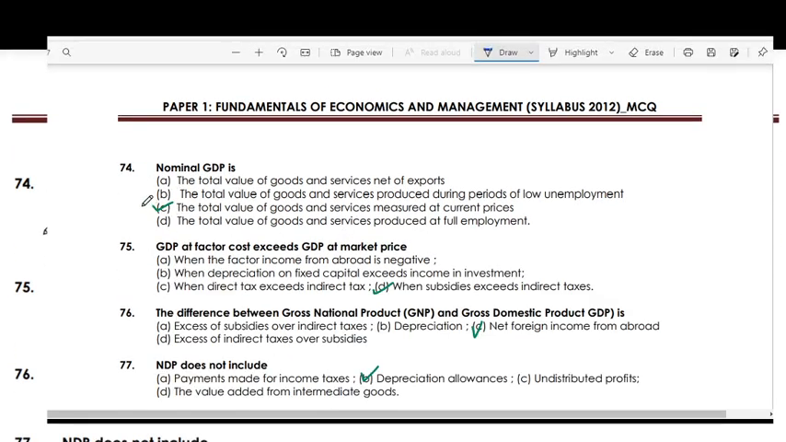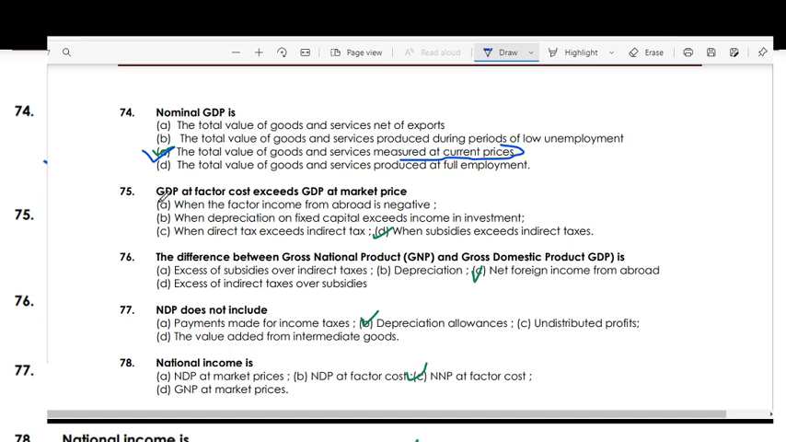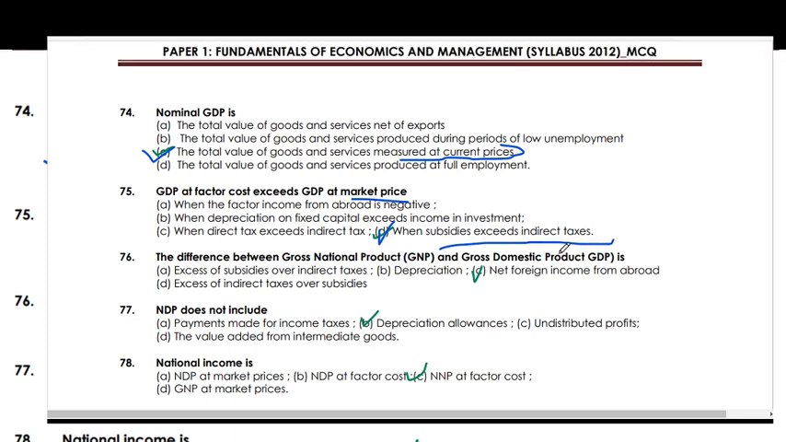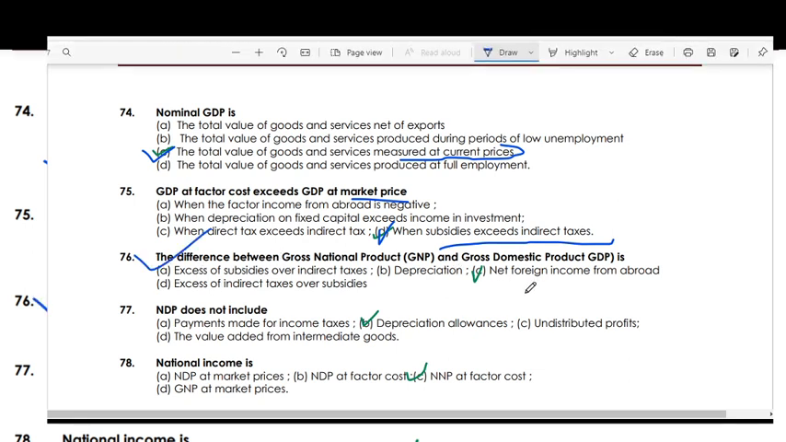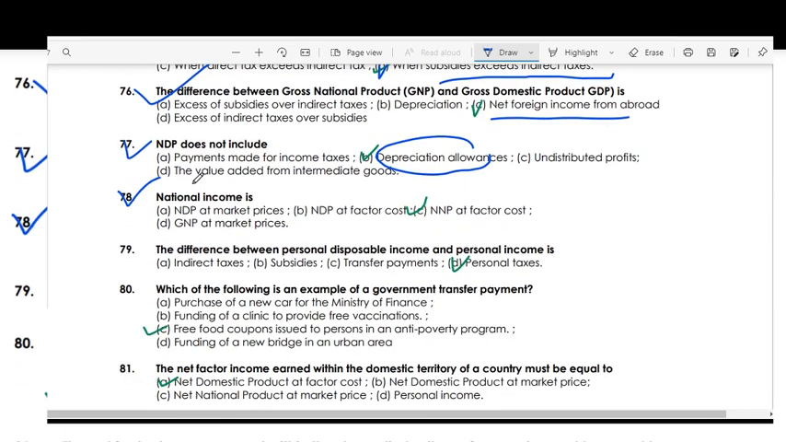Nominal GDP is the total value of goods and services measured at current price. GDP at factor cost exceeds GDP at MP (market price) when subsidy exceeds indirect taxes. The difference between GNP and GDP is the NFIA. NDP does not include depreciation allowances. National income is NNP at FC.